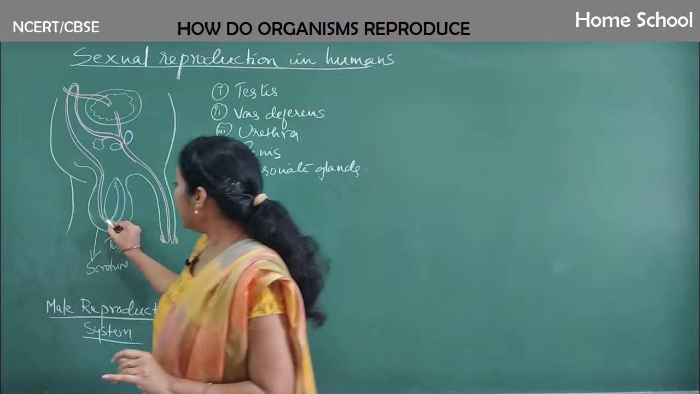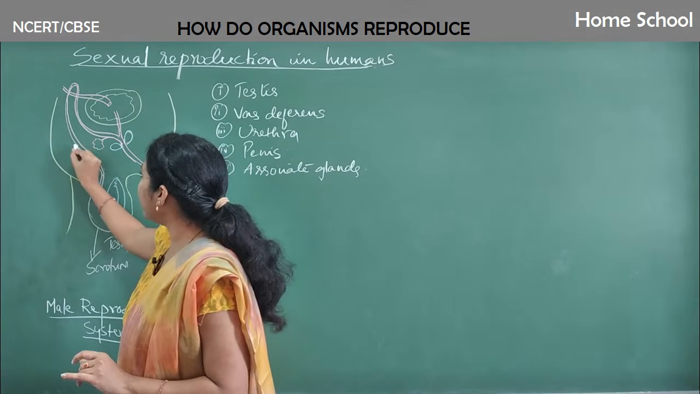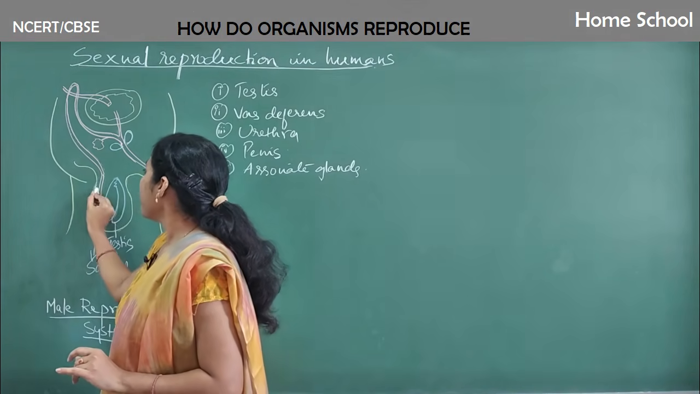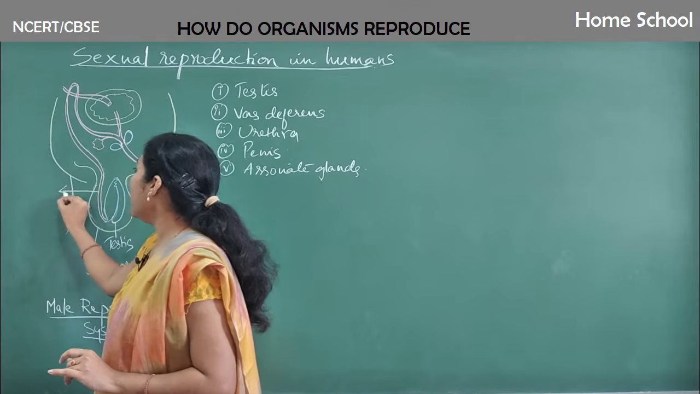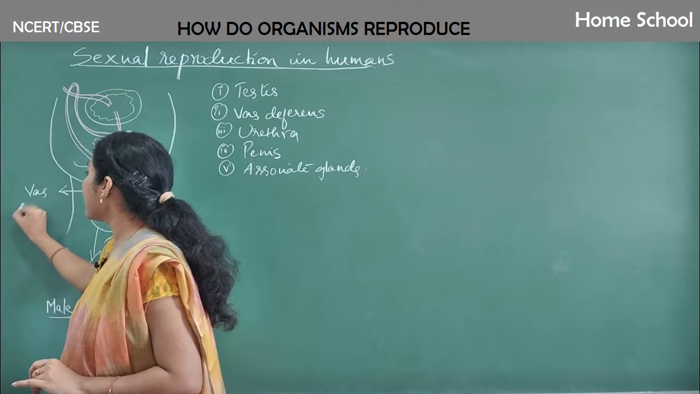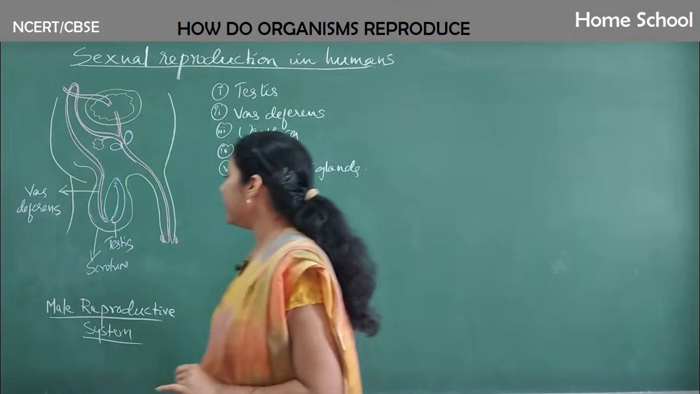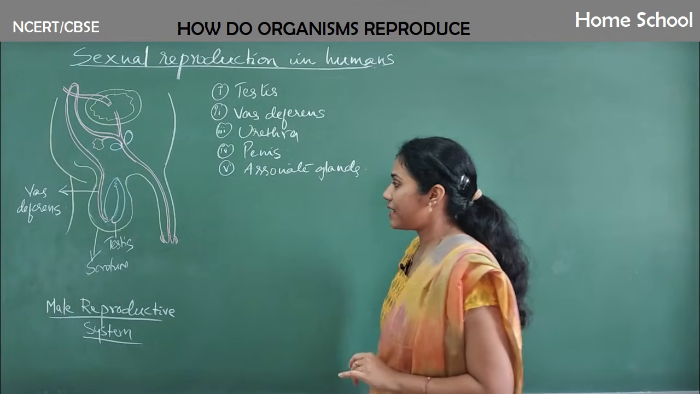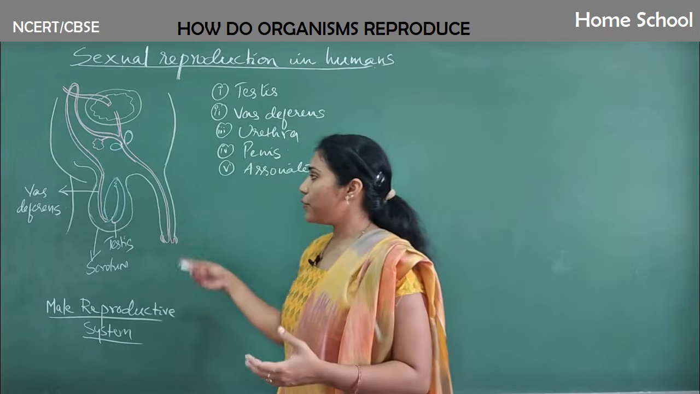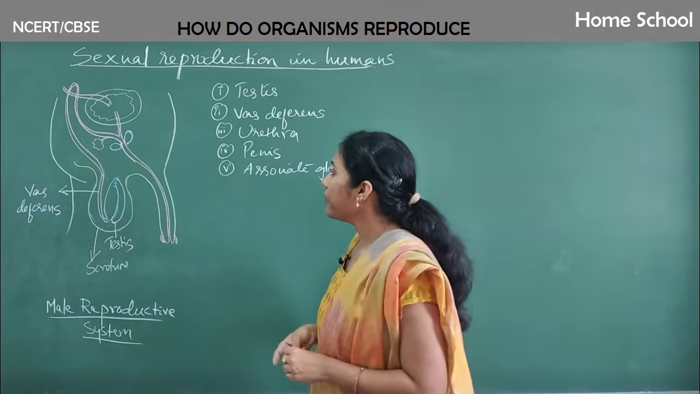Clear? And to this testis there is a connecting tube. You can see this pink color tube running all over, isn't it? And this is what we call vas deferens. Vas deferens, a very important part of male reproductive system. Okay, and let us start knowing its use, like which part does what work. We will see that also later.